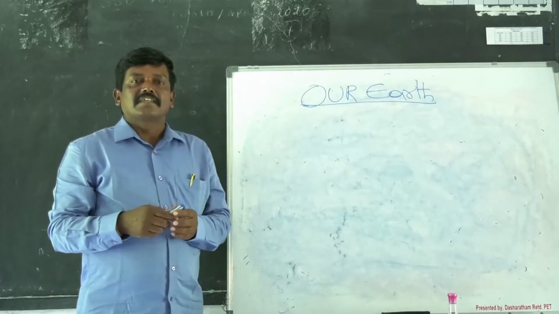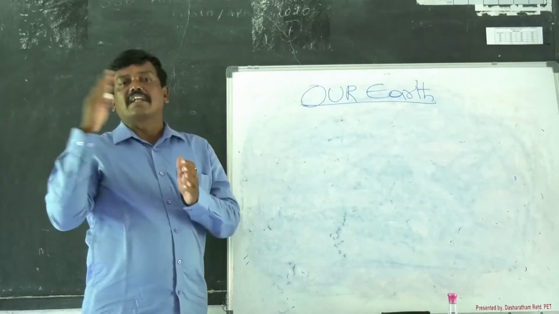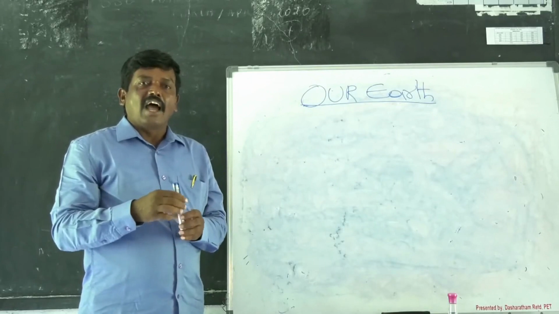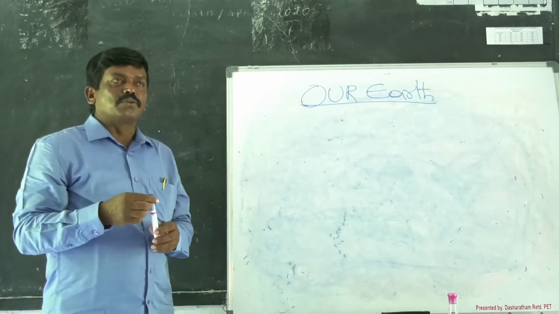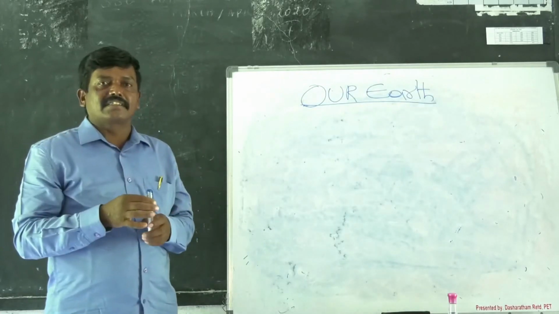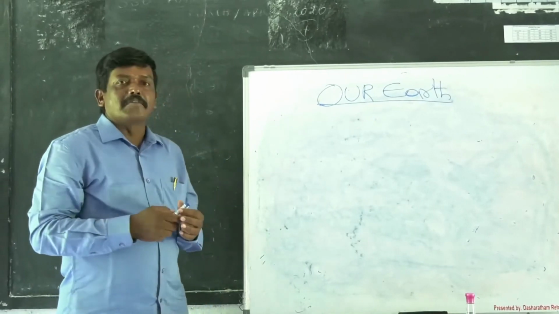We learnt that the continents have moved, collided and merged. After some time, they have been torn apart again. But to explain the formation of continents, in the early 20th century, the German geophysicist Alfred Wegener introduced the theory of continental drift.